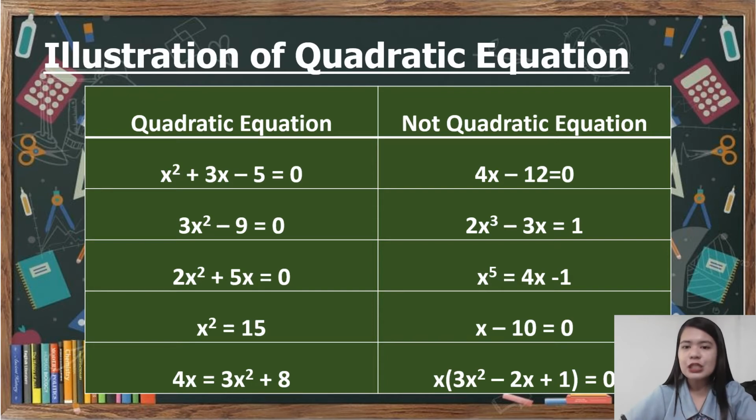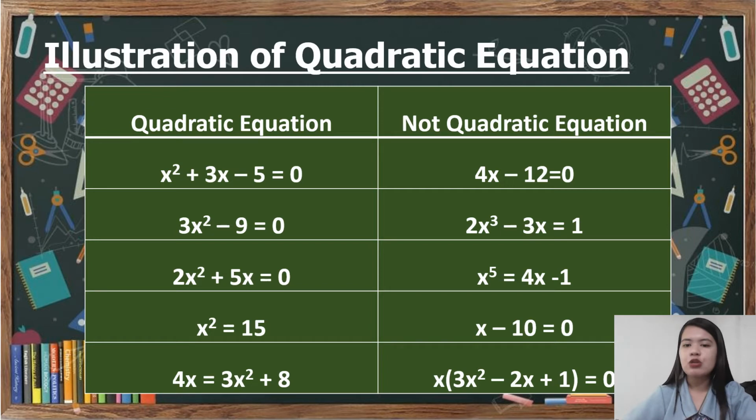Let's now proceed to those equations that are not quadratic equation. 4x minus 12. X here is only raised to 1. Inuulit ko, 4x minus 12. X here is only raised to 1. So, it's not a quadratic equation.